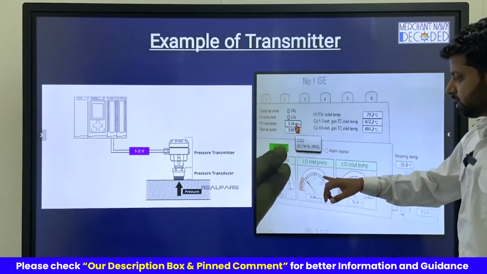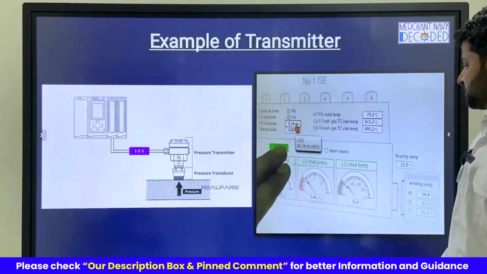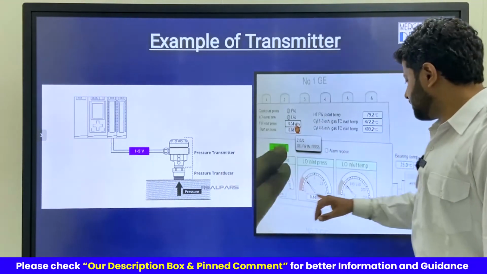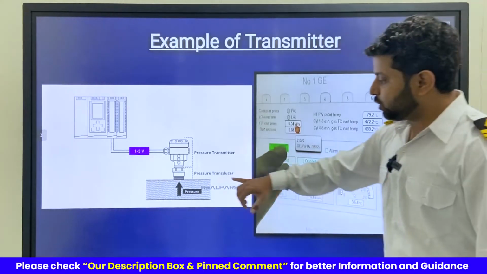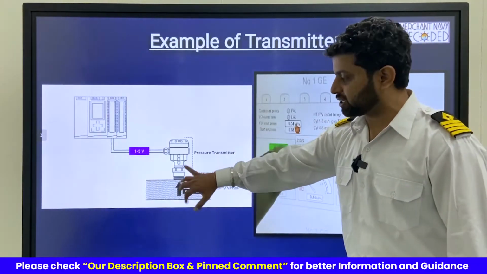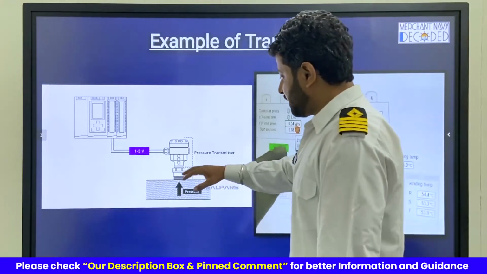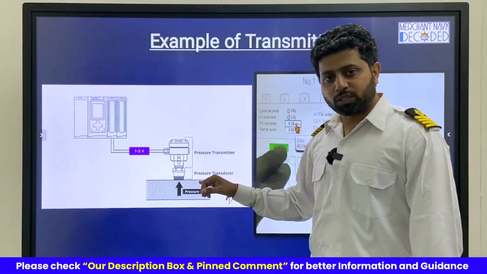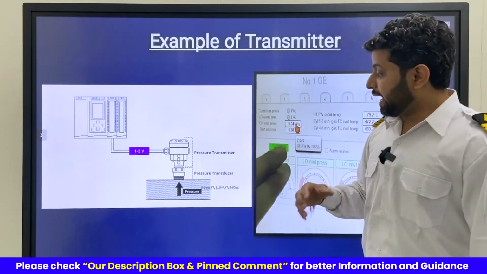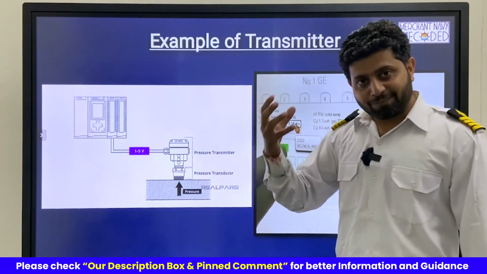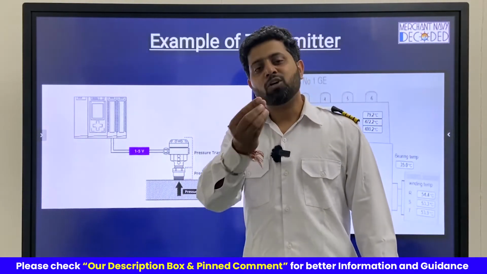So that means there is a pressure transmitter fitted at the lube oil inlet pressure, or a temperature transmitter fitted at the lube oil inlet temperature. Say I'll talk about lube oil inlet pressure. In the generator lube oil line, there is a pressure transmitter fitted. This pressure transducer senses the lube oil pressure, and this pressure gets converted into a voltage or electrical signal, and then because of the transmitter, that voltage or current signal is converted into an instrumentation signal of 4 to 20 milliamps or 0 to 10 volts.